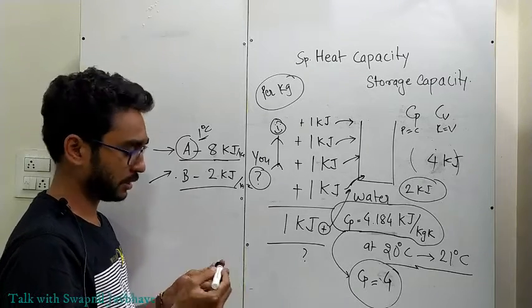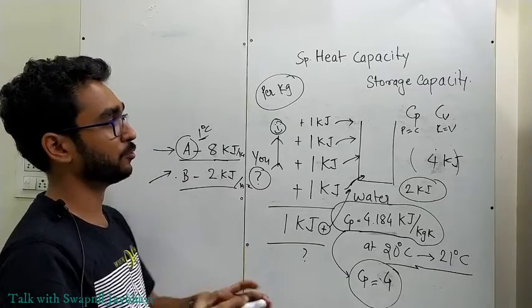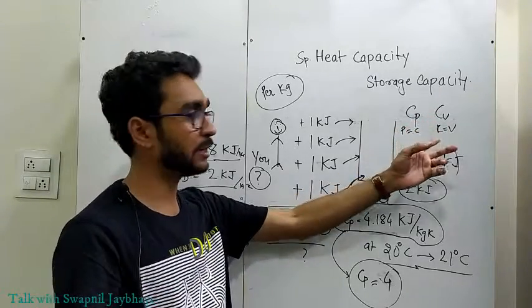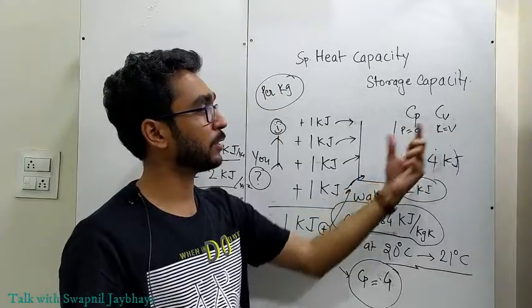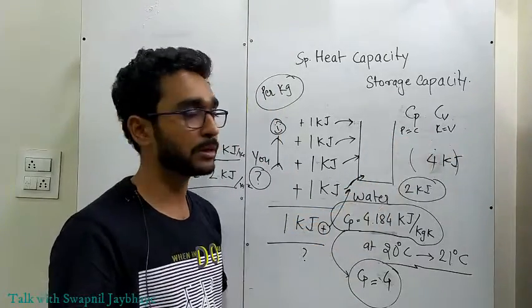In the next lecture we will see what exactly Cp and Cv are. As I already said, the entire story will be the same, and we are just keeping pressure and volume constant.